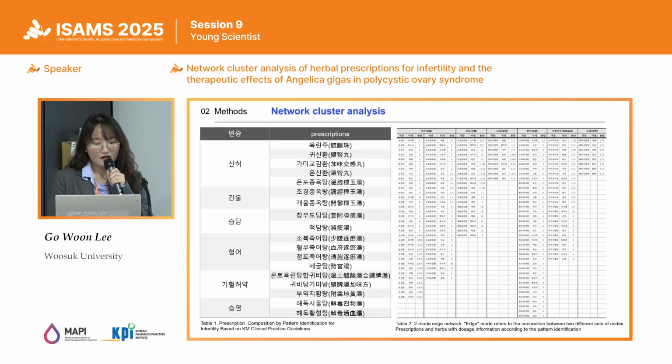We selected a total of 18 prescriptions for female infertility from the Korean Medicine Clinical Practice Guidelines. Based on this data, we created a two-mode network and a two-mode linked network. Using N-4, we performed the centrality analysis to identify influential nodes.